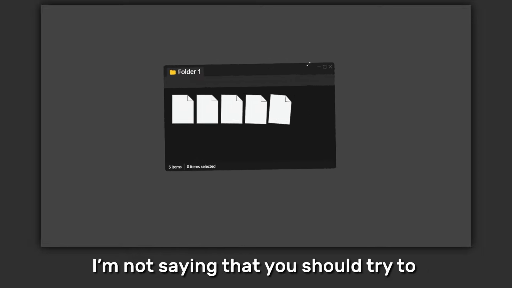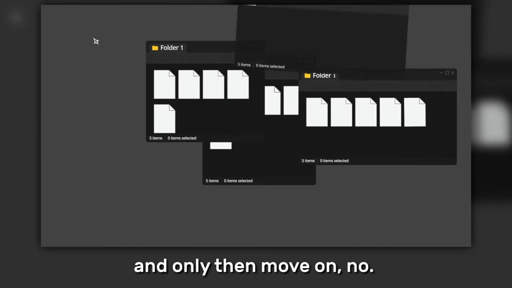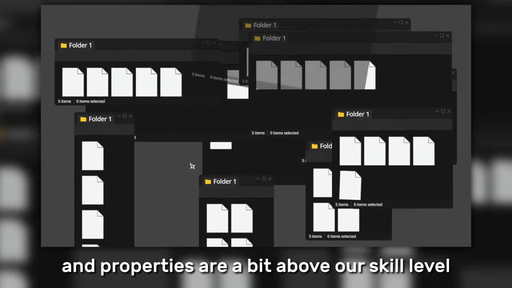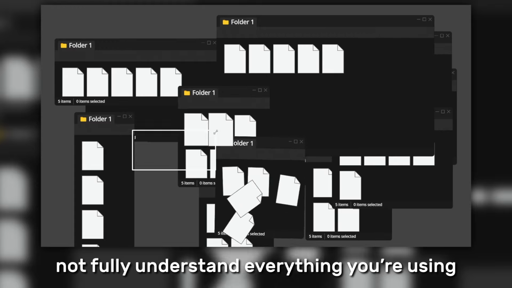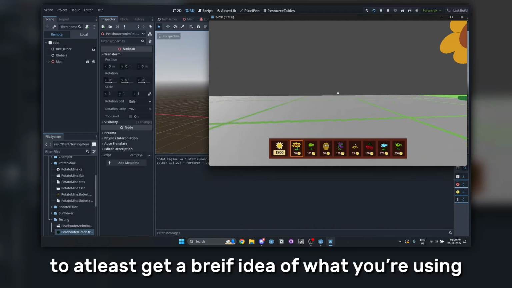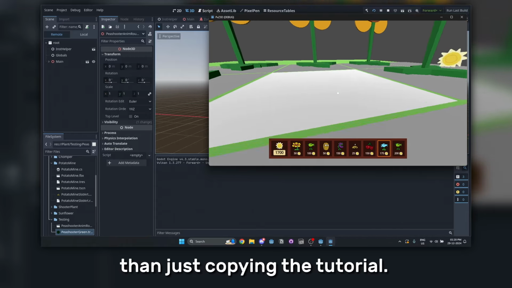I'm not saying that you should try to understand everything down to the smallest detail and only then move on. No, sometimes the functionality of some methods and properties are a bit above our skill level, and it's completely normal to not fully understand everything you're using. But just the mindset of looking up everything to at least get a brief idea of what you're using will take you so much further than just copying the tutorial.